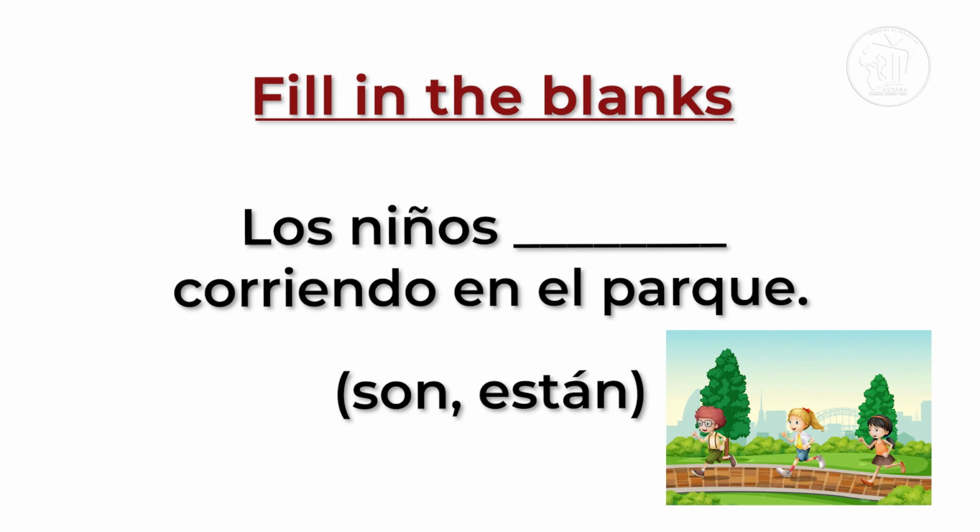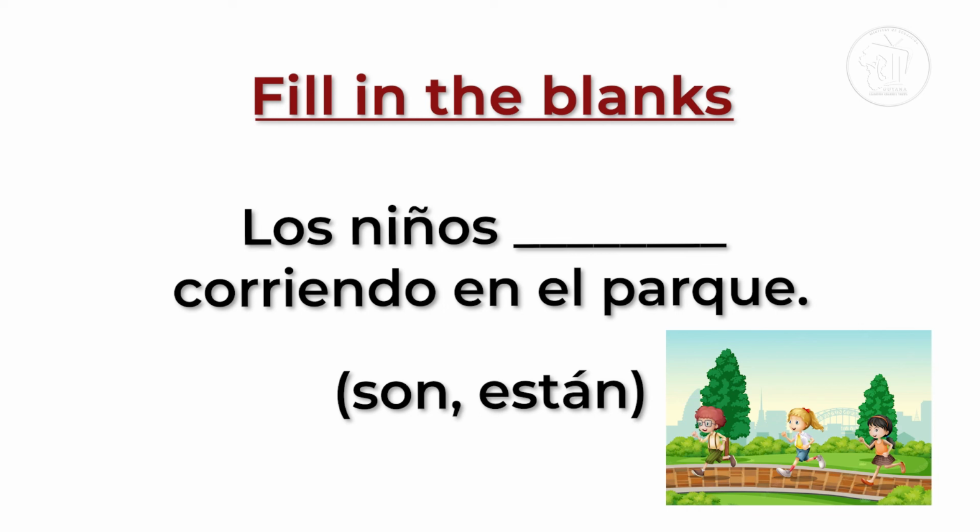Let's look at número 2. Los niños blank corriendo en el parque. Now you could guess what corriendo en el parque means, right?